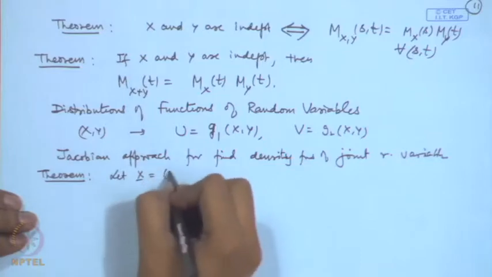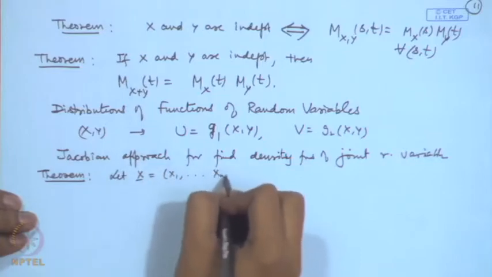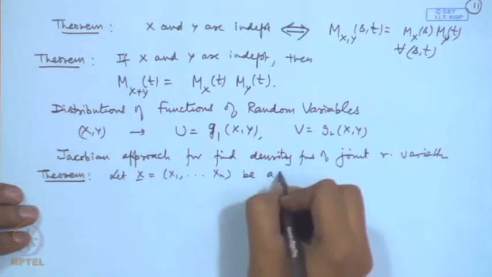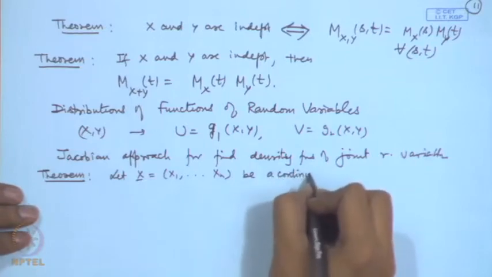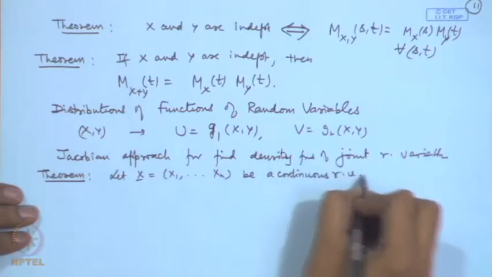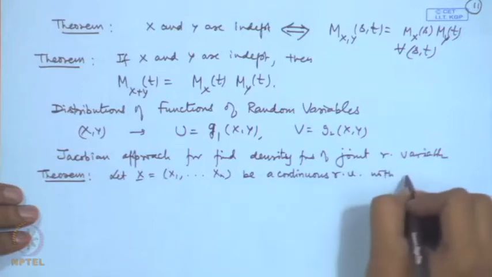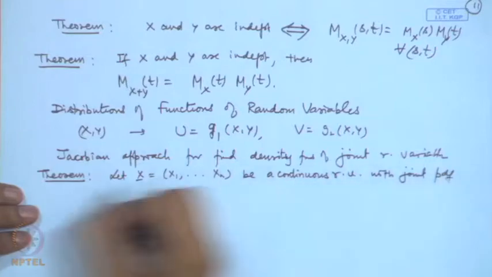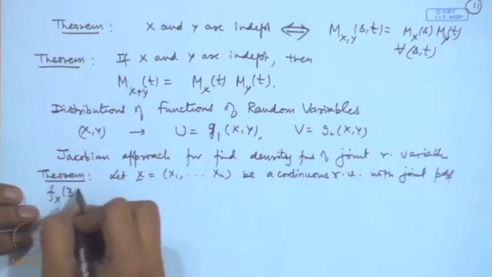Let X = (X1, X2, ..., Xn) be a continuous random vector with joint probability density function, say f_X.